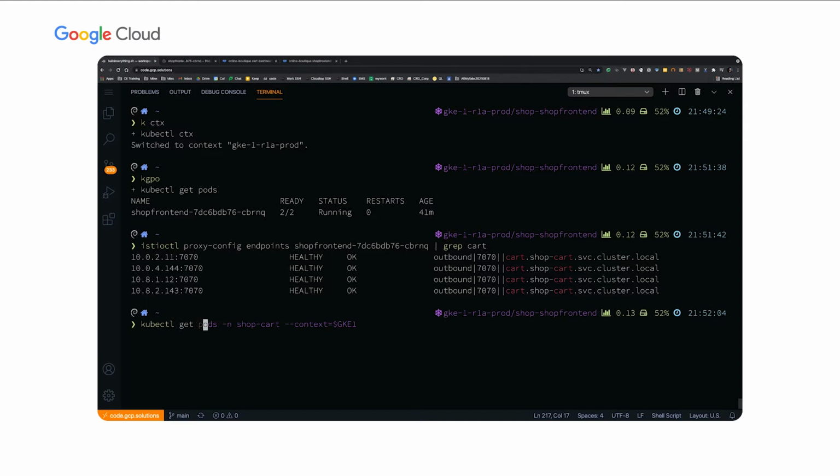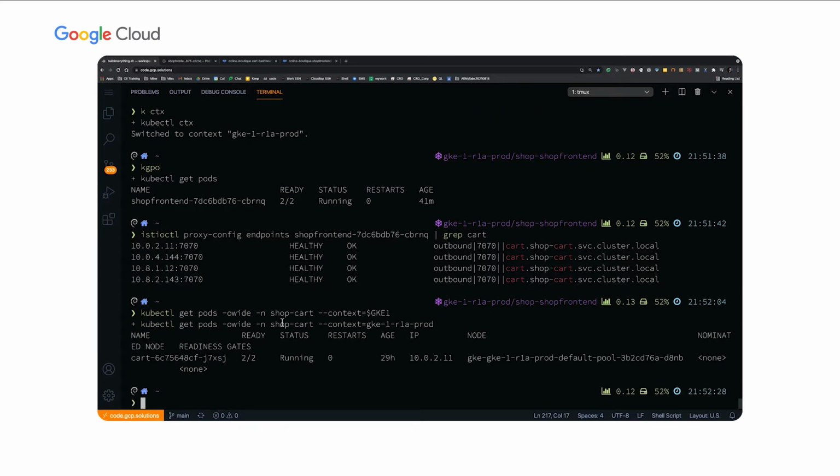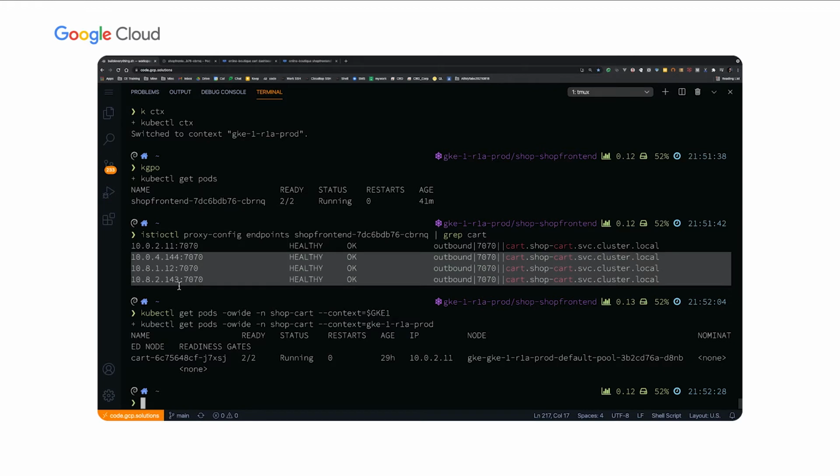So first thing I'm going to do is look at the pods in the GKE 1 cluster that's running in shop cart namespace. So shop cart namespace is where the cart service is running. And you can see that in GKE 1 cluster, I only have 1 pod running with the IP address of 10.0.2.11, which is the same IP address that you see up here, which means that the other 3 IP addresses correspond to pods running in the other 3 clusters.